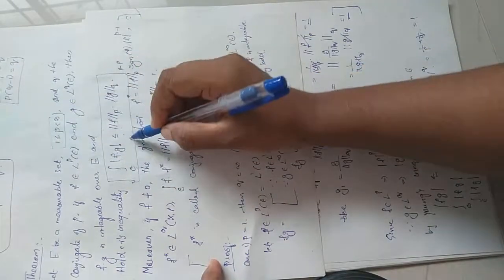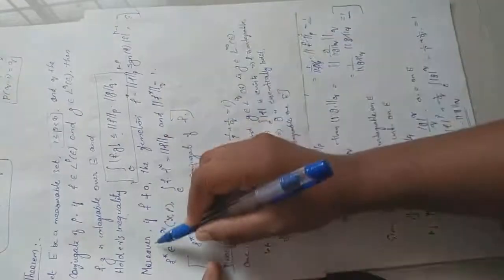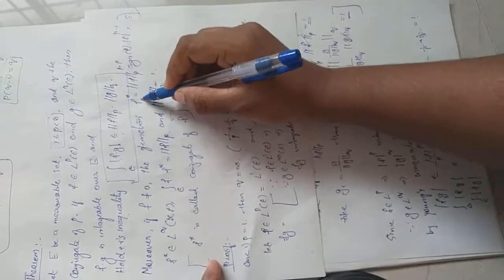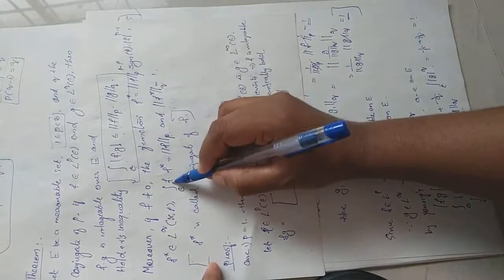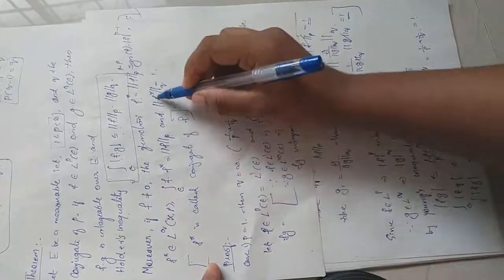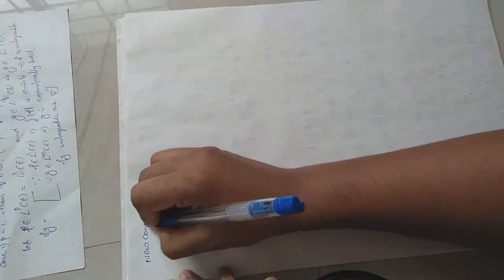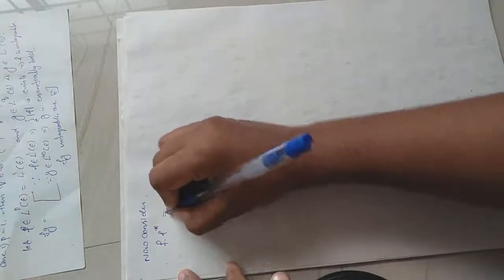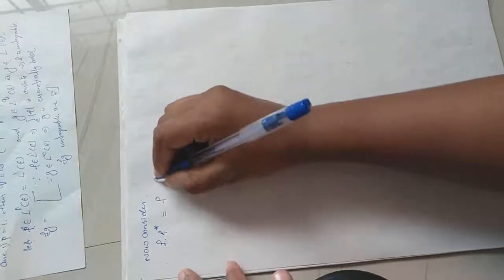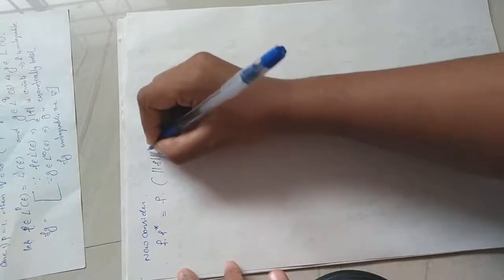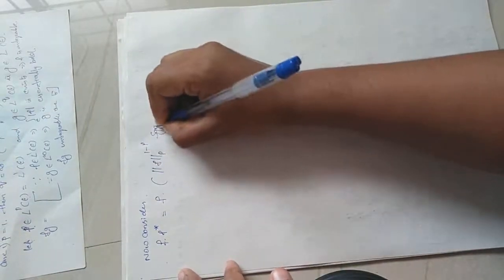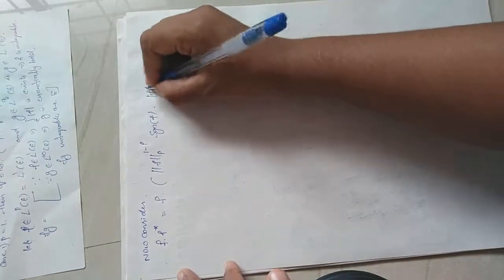Okay, now we want to prove this statement. Moreover, for f not equal to 0, we define f star such that the integral over E of f into f star is equal to the p norm of f, and the q norm of f star is equal to 1. This we need to prove now. So now consider f into f star. By definition, f star is defined as the p norm of f raised to 1 minus p, signum of f, into |f| raised to p minus 1.